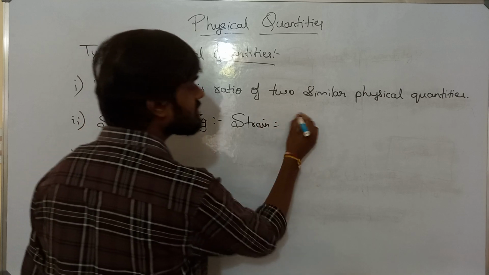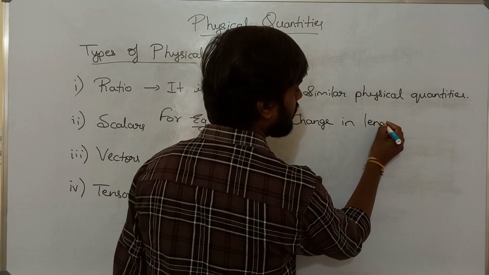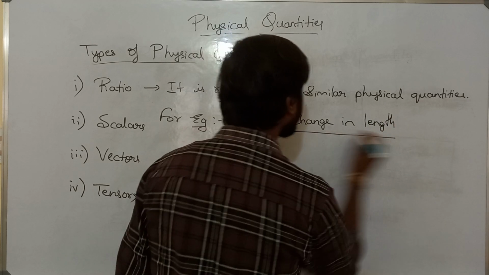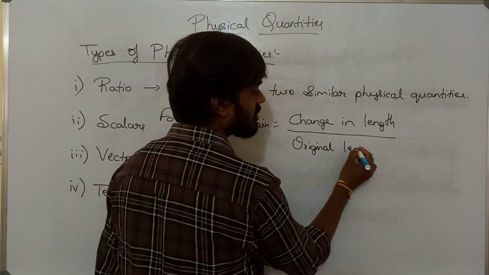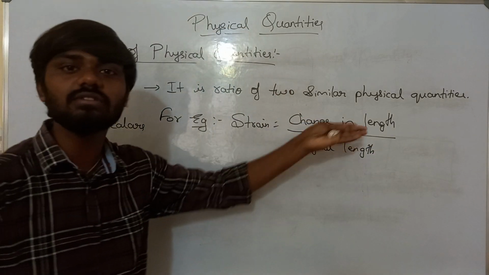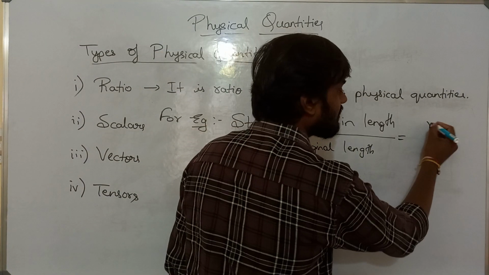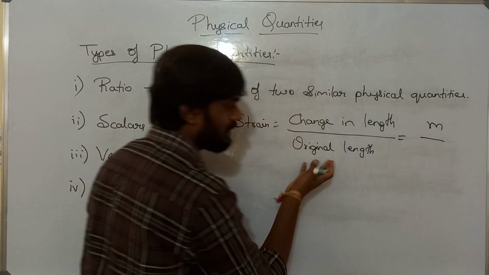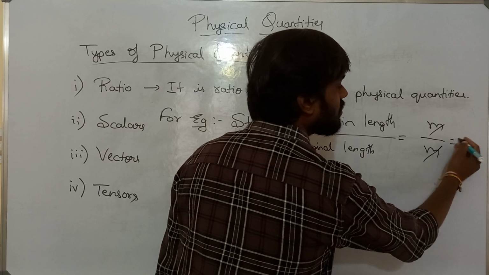As we all know, it is a change in length upon original length. It is a ratio of two similar quantities only, no? So the unit of change in length is meter only, and original length is also meter only. So meter cancelled. There is no unit.